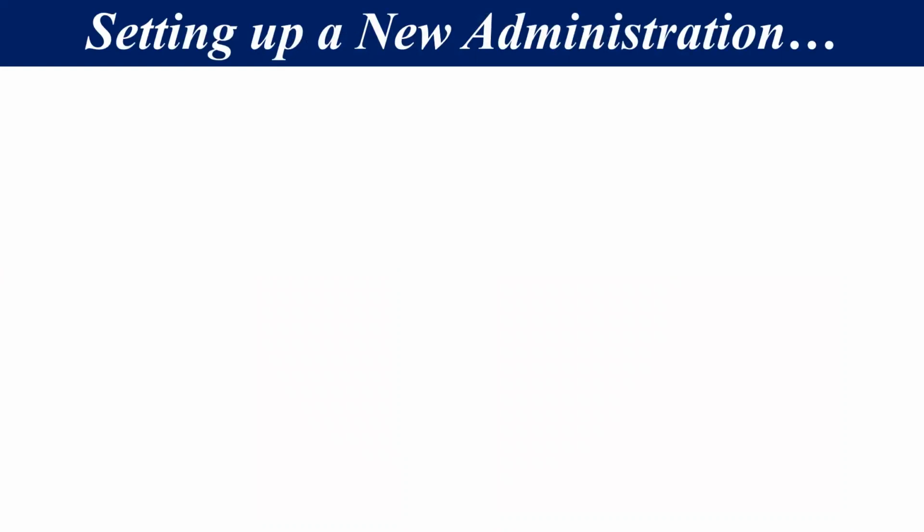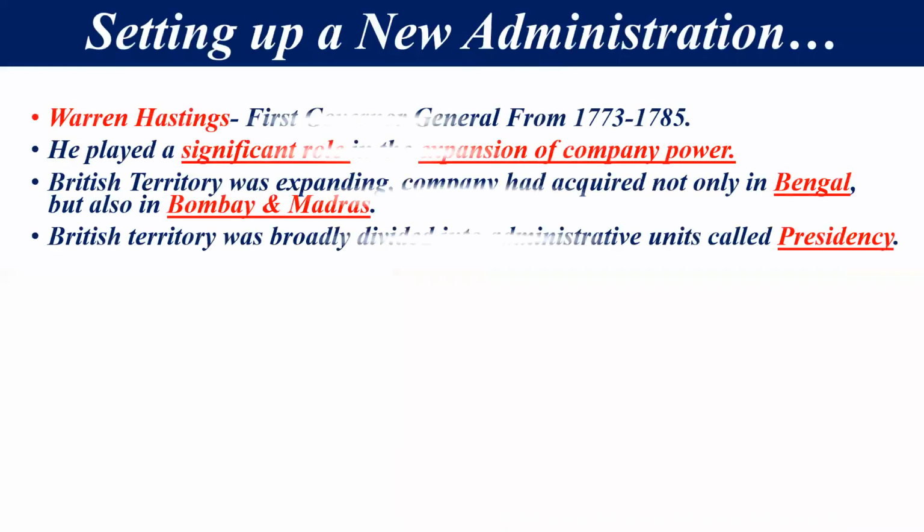Now, after annexing and creating power over the maximum part of India, and after establishing their rule over most of India, they set up a new administrative system in India. It is very important. So let's think about the administrative system which the British Empire, the Britishers, established in India.